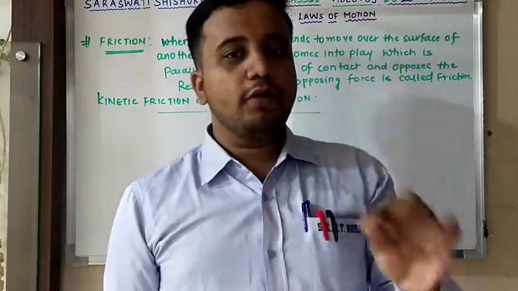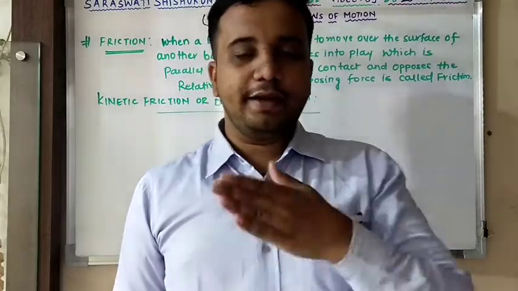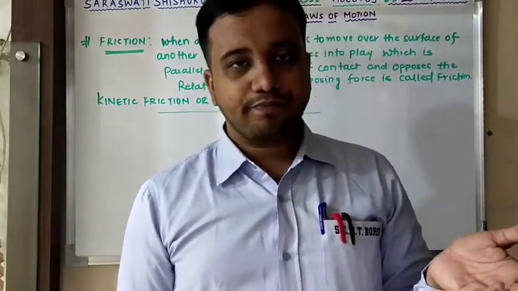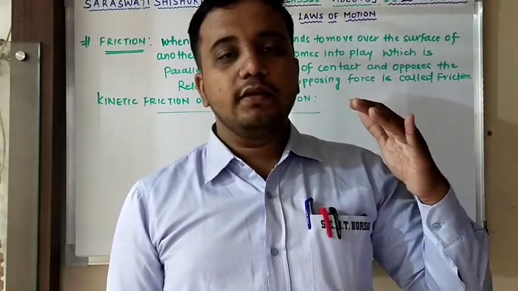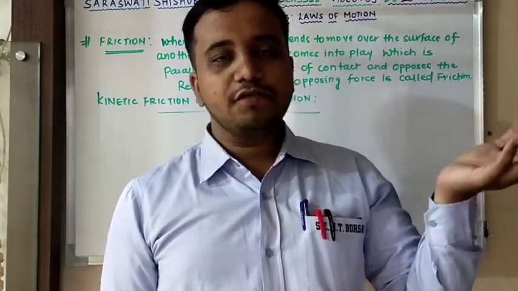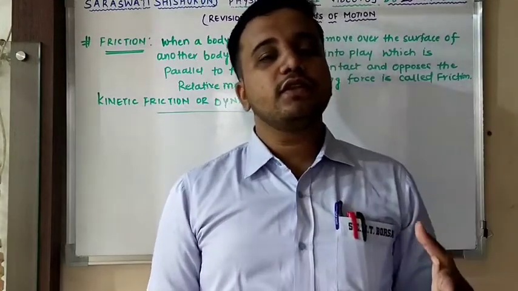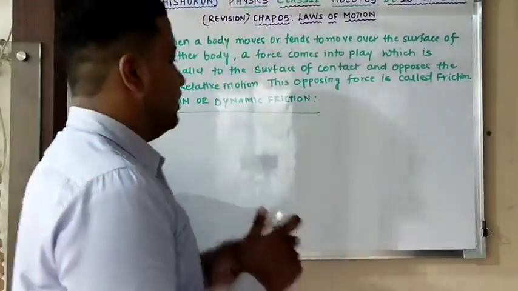The three important words in order to define are static, kinetic and limiting. If the body is just beginning to move over the surface, that is known as limiting friction. If the body is in a steady state of motion over the surface of another body, then it is kinetic friction. So here you can write out